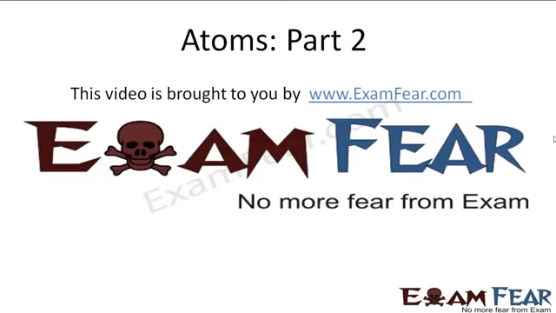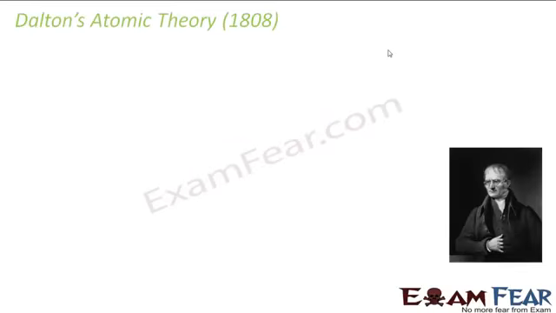Please make sure that you have watched part 1 before going ahead with part 2. So this was all about the history of atom. Now let us quickly look at the important theories which came up and which gave their opinion on the atomic structure. The first one was Dalton's atomic theory. Let us quickly look at it.